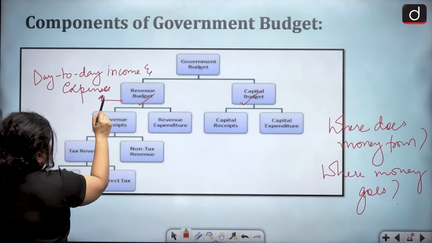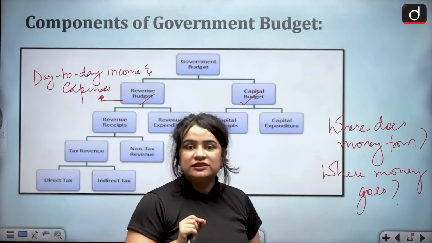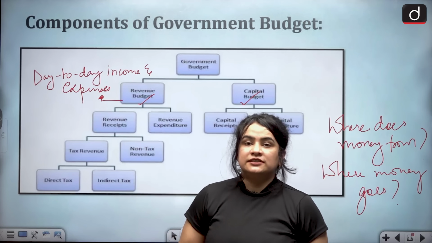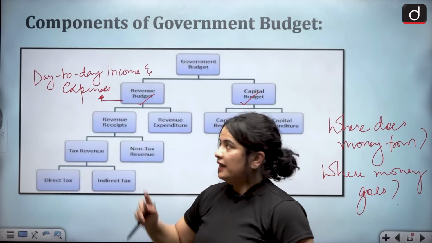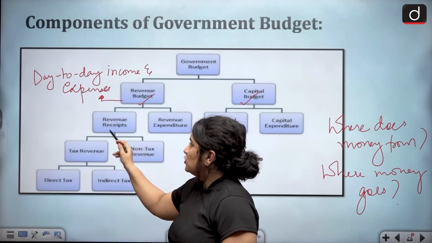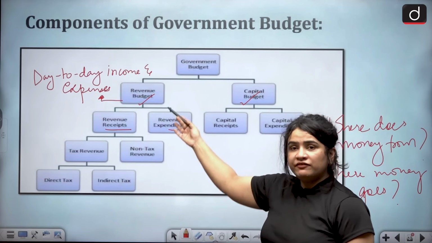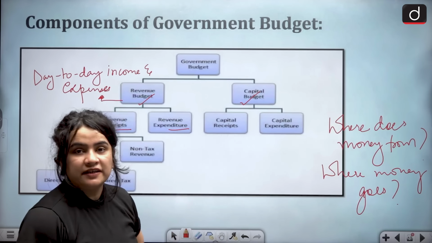It also means that this budget has no significant or direct impact on the assets and liabilities of the government. Because it is a budget, it consists of receipts and expenditure. So, revenue budget consists of revenue receipts and revenue expenditure.